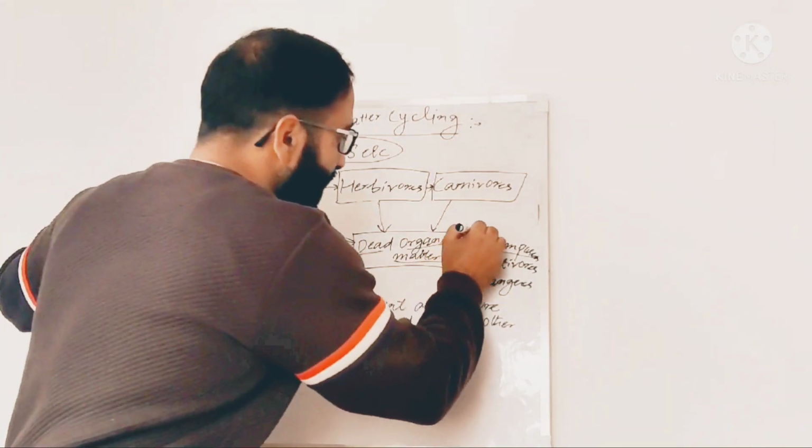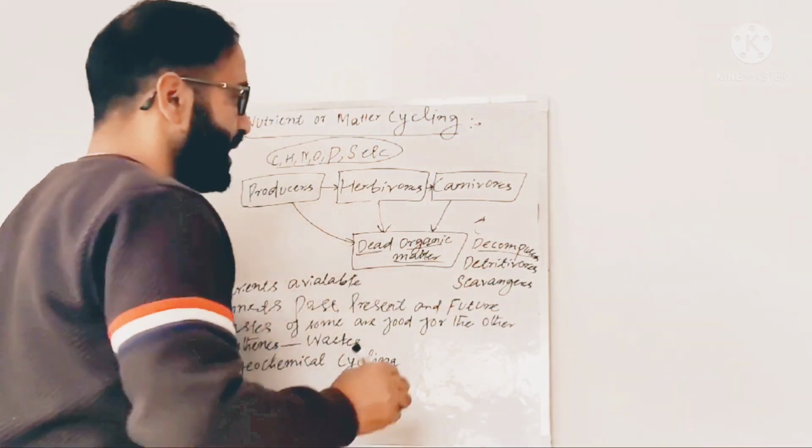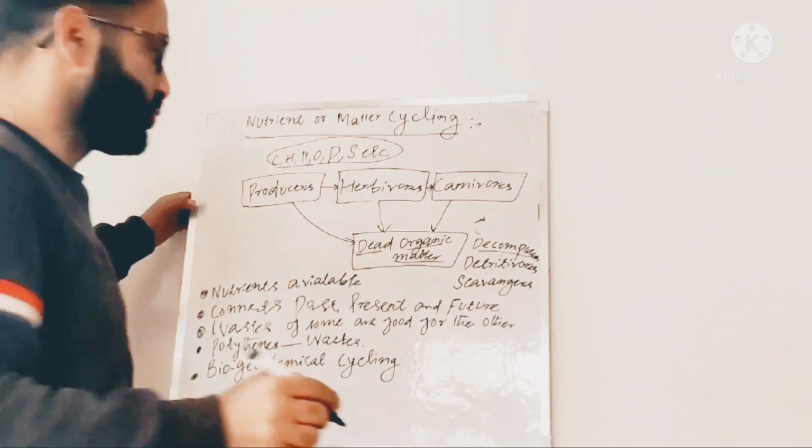These decomposers are microorganisms. Mostly they are bacteria, fungi, or protozoa.